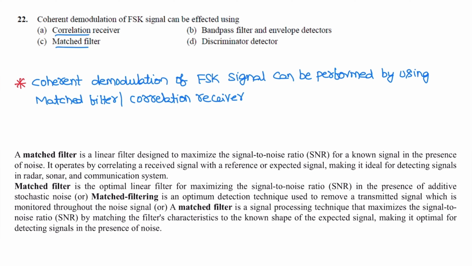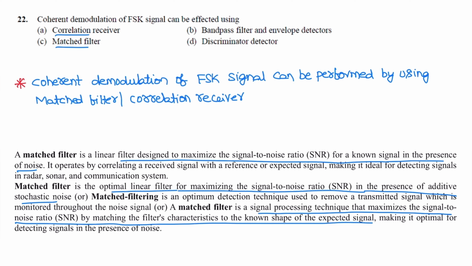This matched filter is a linear filter designed to maximize the signal to noise ratio for a known signal in the presence of noise. So it is an optimal linear filter for maximizing the signal to noise ratio in the presence of additive stochastic noise. Various definitions of matched filter: a matched filter is a signal processing technique that maximizes the signal to noise ratio by matching filter characteristics to the known shape of expected signal.